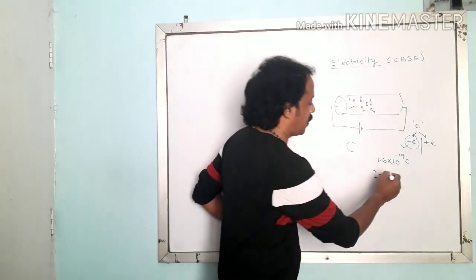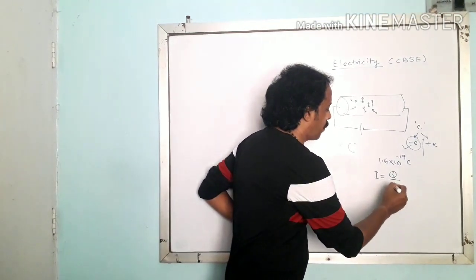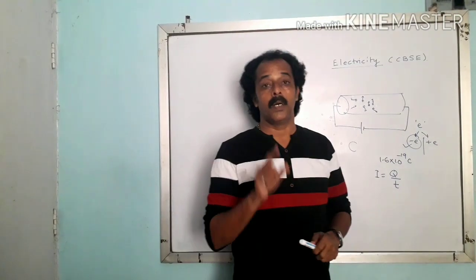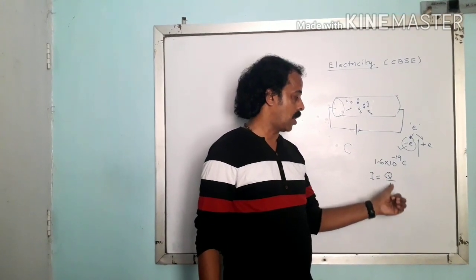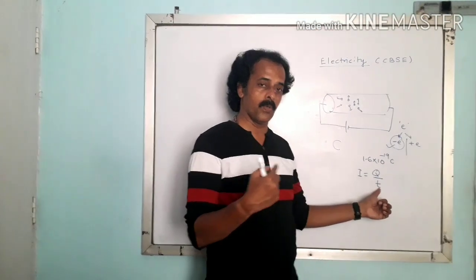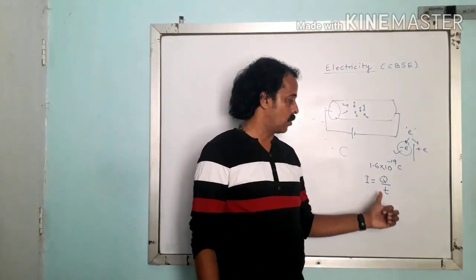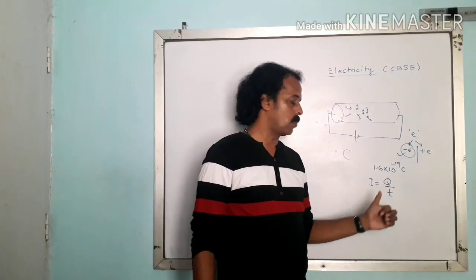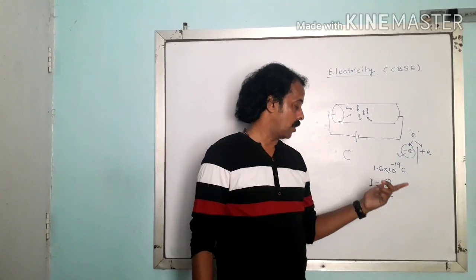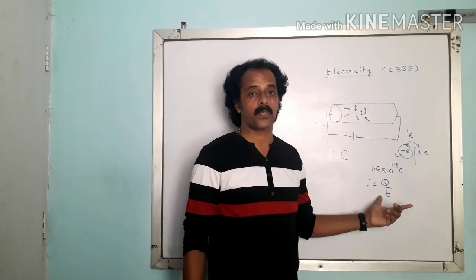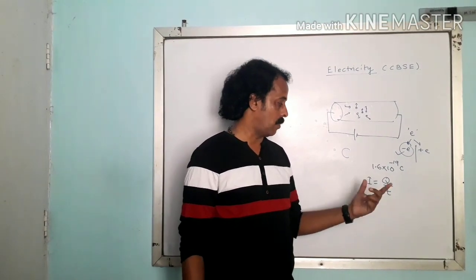So we can make a definition: I is equal to Q upon T. This is a formula where I is the electric current, Q is the electric charge, and T is the time required to flow for that particular case. So I is equal to Q upon T is another formula we are going to utilize for solving our numericals or problems.